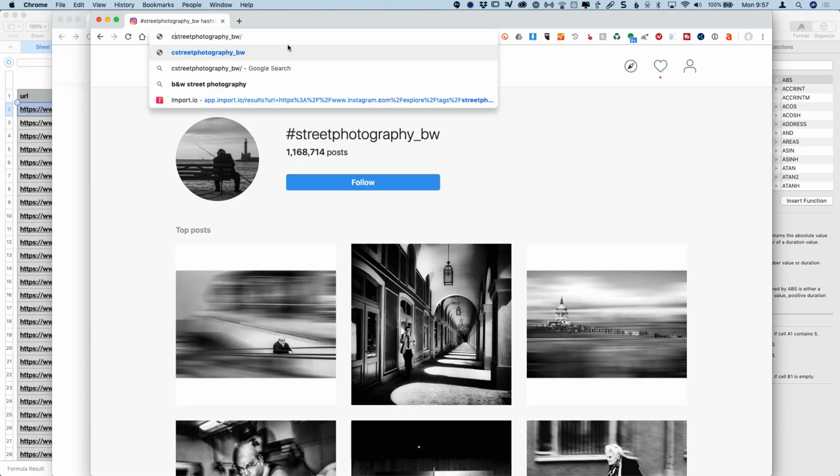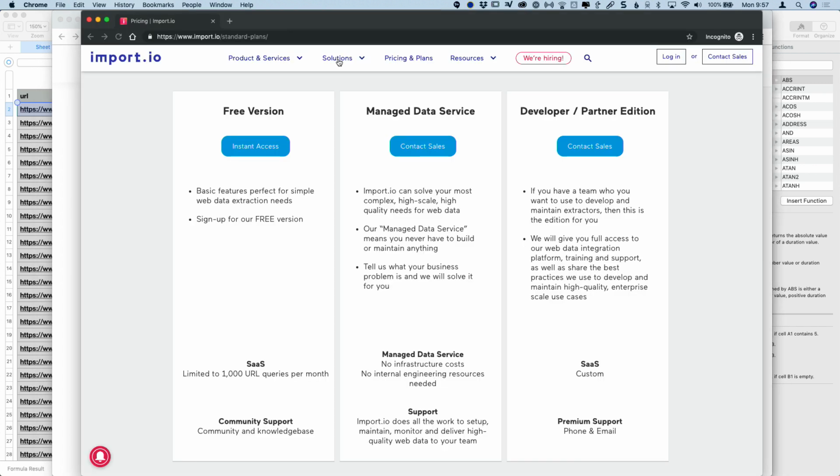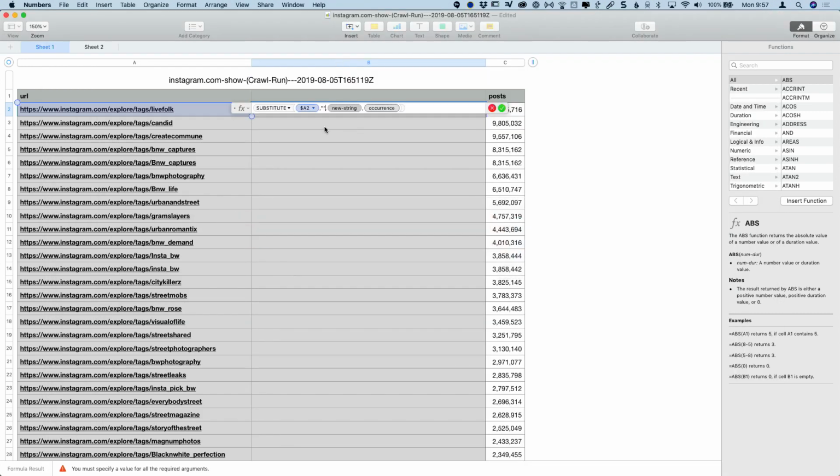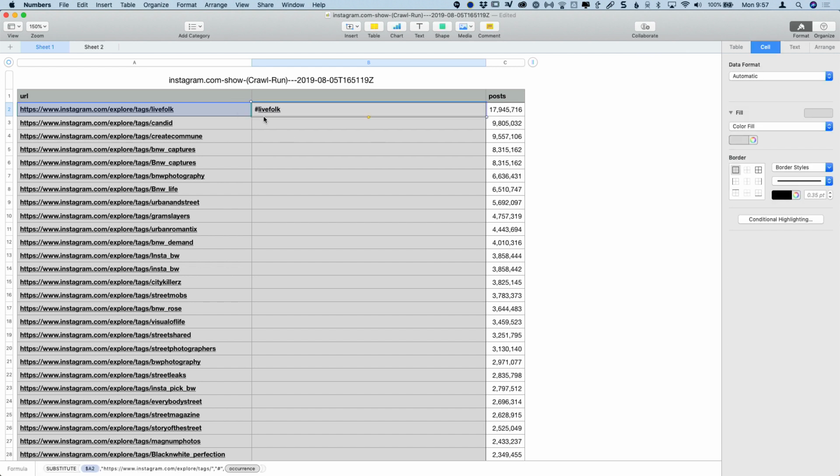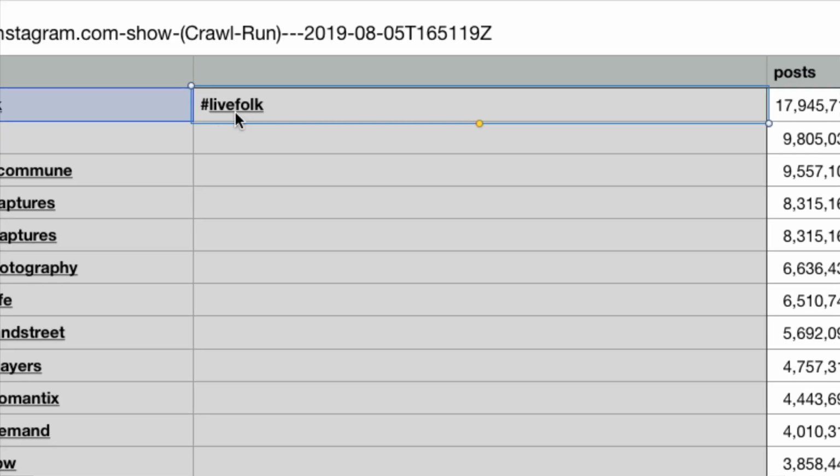It was probably still on the clipboard, but oops. We're going to just copy it here again just in case. Back into Numbers. Okay, paste that in. So replace that hashtag with quote, hashtag, or hash, whatever. Quote. Occurrence we can ignore, and we hit OK. There we go. Now it returned as a hashtag.